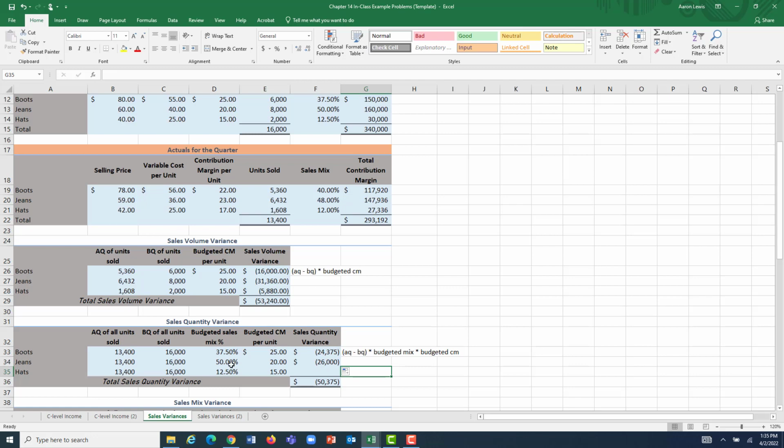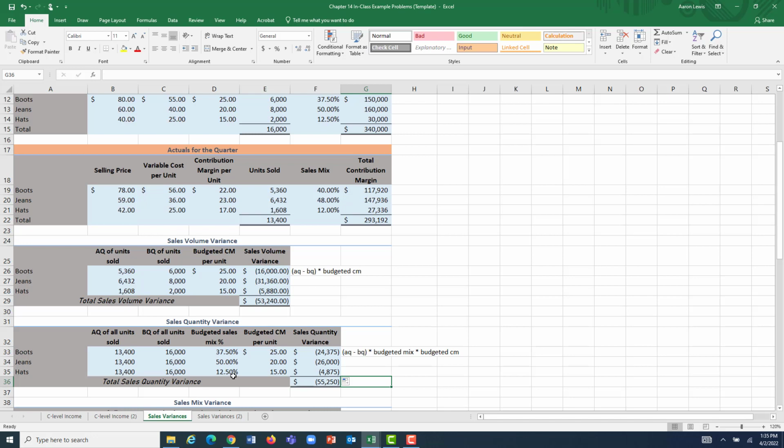If half of the 2,600 unit decrease that we had was in the form of jeans, and each pair of jeans had the $20 contribution margin that we expected, then our overall contribution margin should have decreased by $26,000 because of the decrease in jean sales. And then one more time down here,